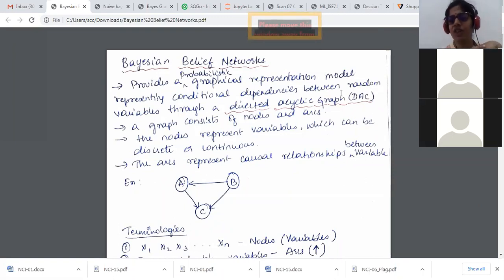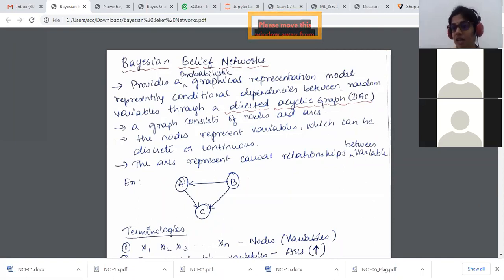So Bayesian belief networks. This is again one of the very important topics with respect to your Bayes theorem. Like the entire third module, this is one of the very important topics where you'll get a lot of problem solving. You'll have a lot of problems given to you and you have to solve them. The theoretical part is a little, whereas the practicality of Bayesian belief networks is more.